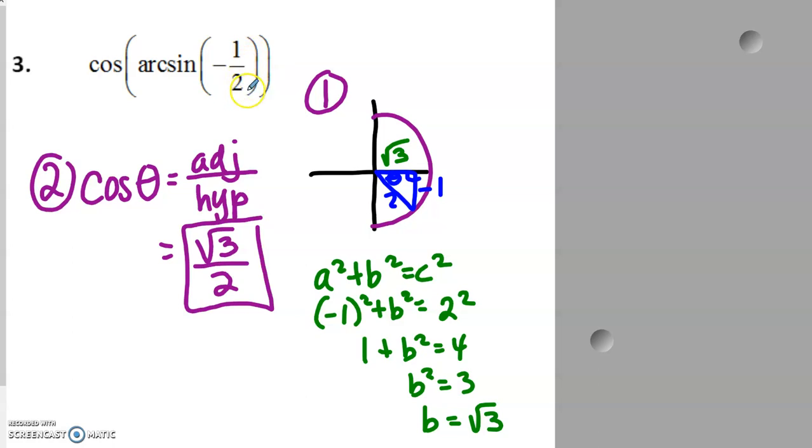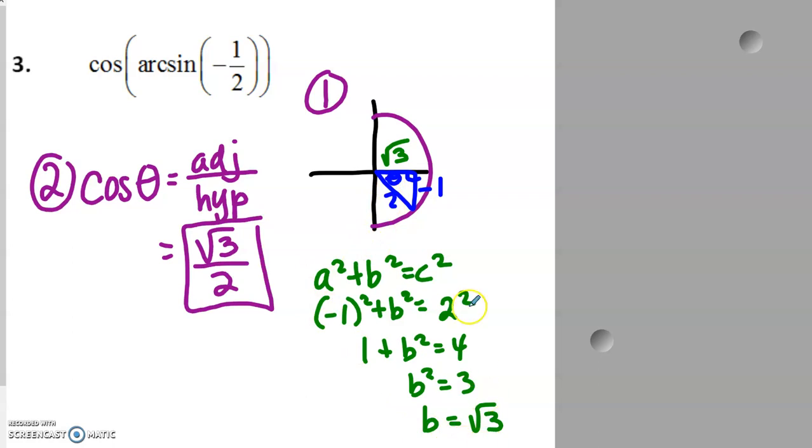Hypotenuse always has to be positive, which means sine, our y value, or our opposite, which is always the up and down, is negative. So that's why you're down here in quadrant 4. Our opposite side is always the y, the up and the down. So when I do opposite over hypotenuse, I do get negative 1/2.